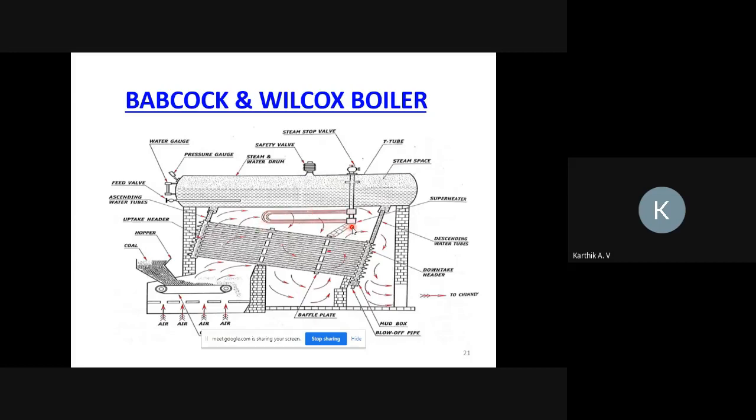That steam again goes to the U-tube for superheating purpose. In the U-tube, it gains some more amount of heat, so that it is slowly converting from wet steam into dry steam. Then dry steam goes back to the turbine blade through this steam stop valve. So this is the working principle of the Babcock and Wilcox boiler. Also you can see here the blow off pipe. You can open this blow off pipe only when the boiler drum is in closed position.